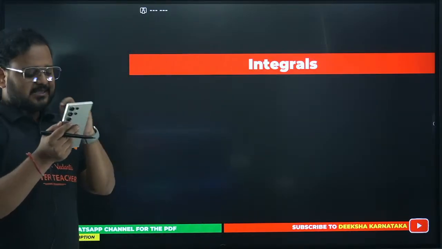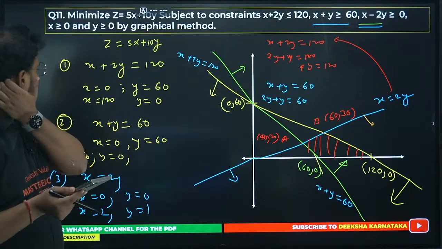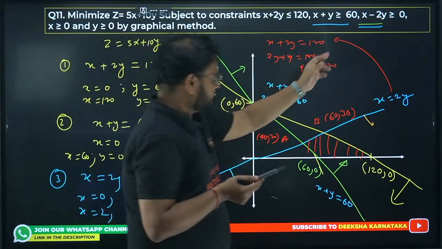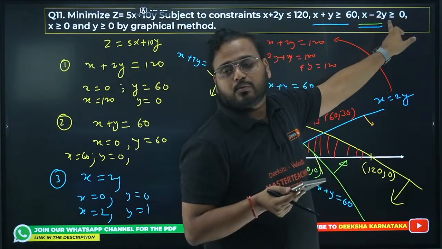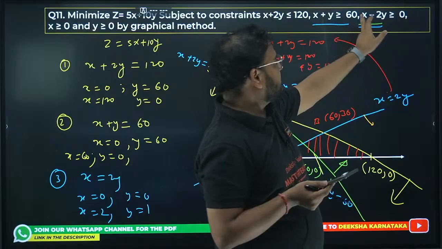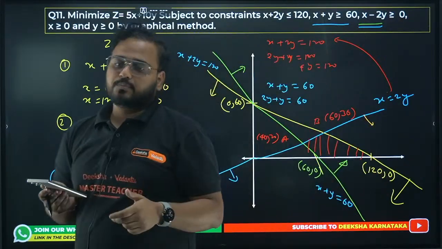No, when you put x as 0, y will not be 1 by 2, no? In this one, when you put x as 0, y will be 0, right? X is 0 means y is 0. Please check. If x is 0, then you will have 2y as 0. So 2y becomes 0 when y is 0. Okay, Asha?